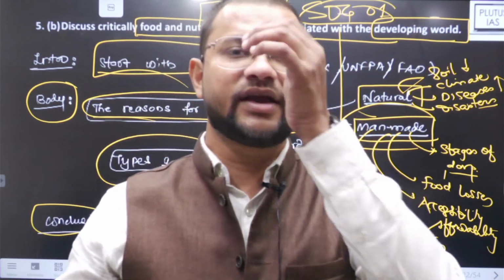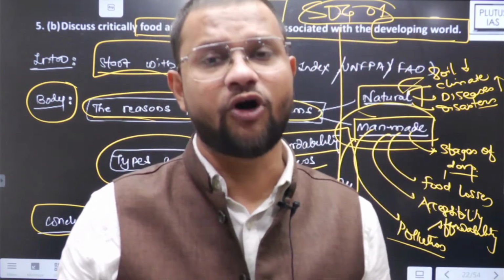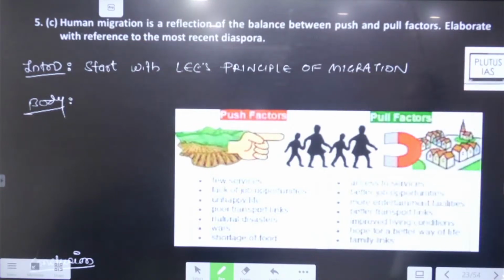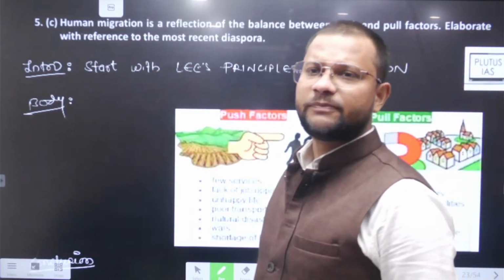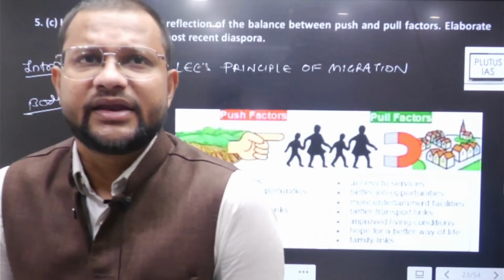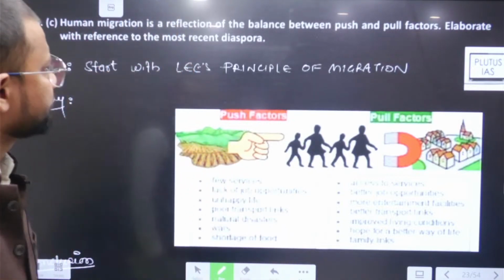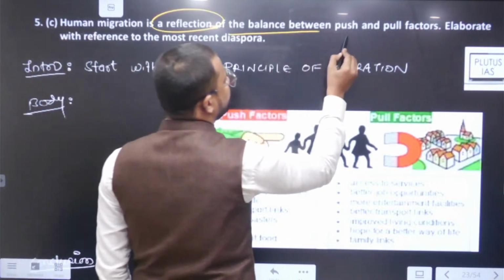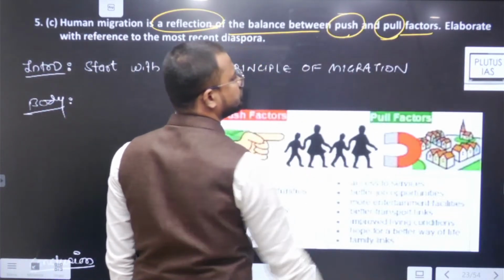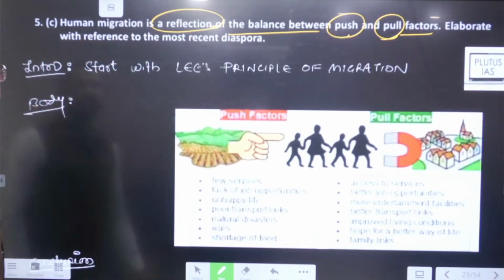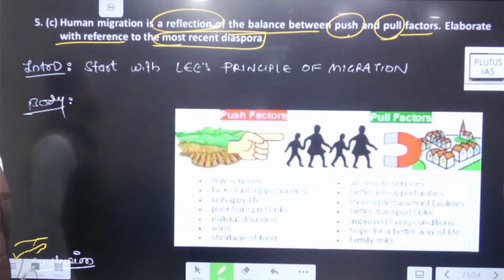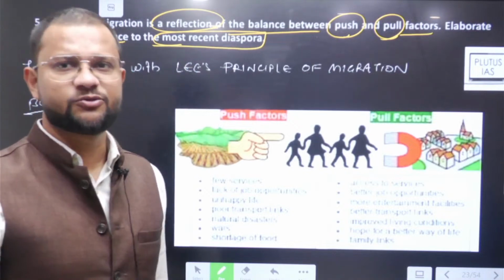SDG इसीलिए याद करने, you can absolutely use it, और भी बहुत यूज हो सकता है like in the upcoming questions as well. Then 5C, human migration is a reflection of the balance between push and pull factors. Elaborate with reference to most recent diaspora.